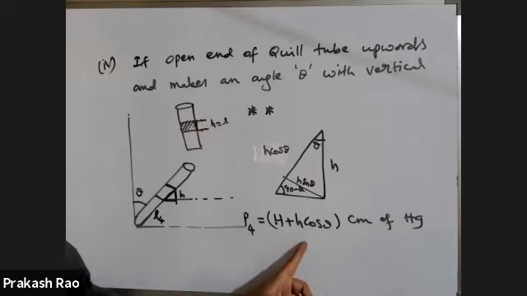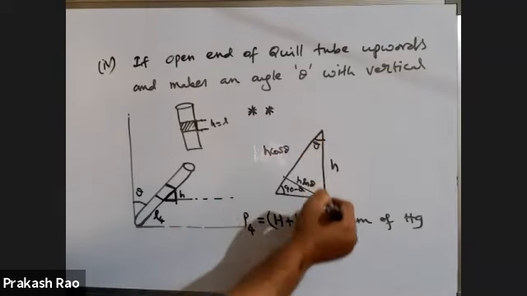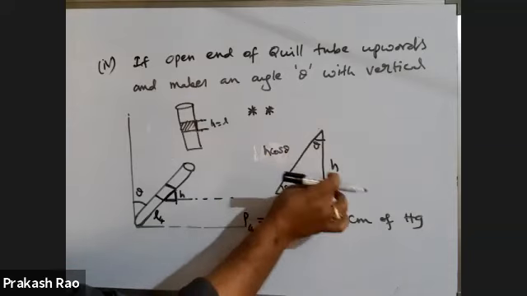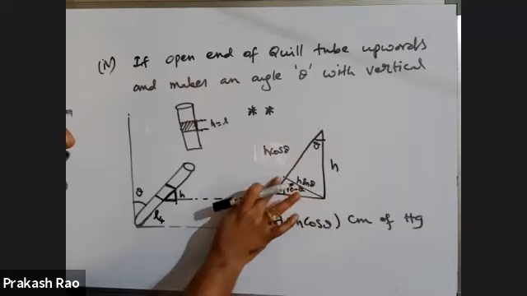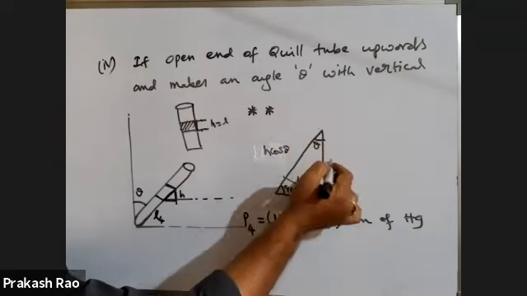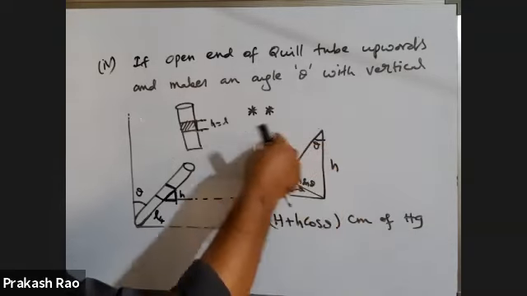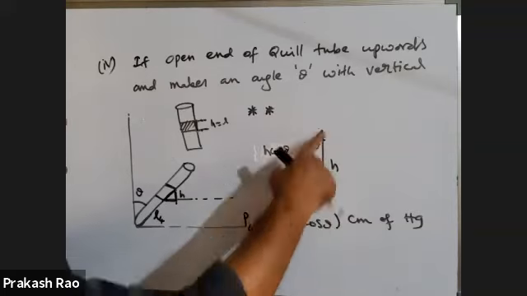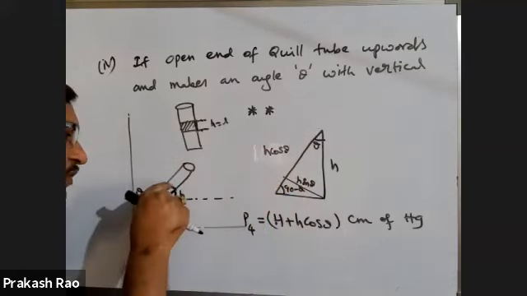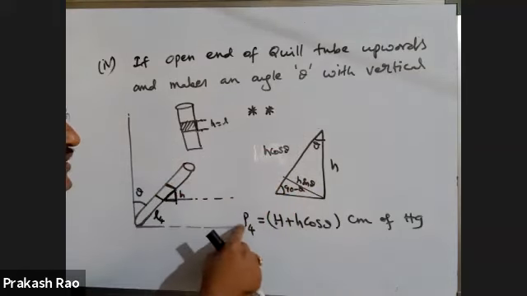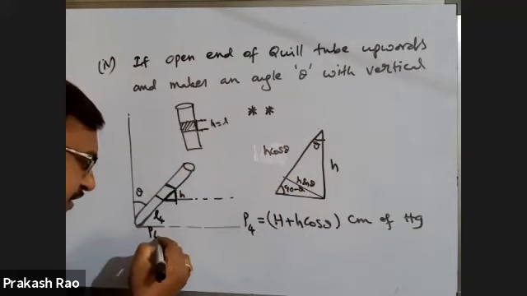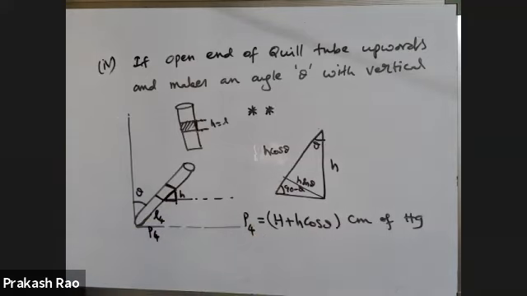How did this h cos theta come, do you know? This is h. This is L. These two are equal. This is theta, so this is 90 minus theta. This angle is 90 minus theta, so this is theta. If you resolve this into rectangular components, in this direction h cos theta, in this direction h sin theta, you will get. Therefore the component of the mercury column in the direction of the pressure is h cos theta. Therefore the pressure acting inside the air column, suppose it is P4, P4 is equal to H plus h cos theta.